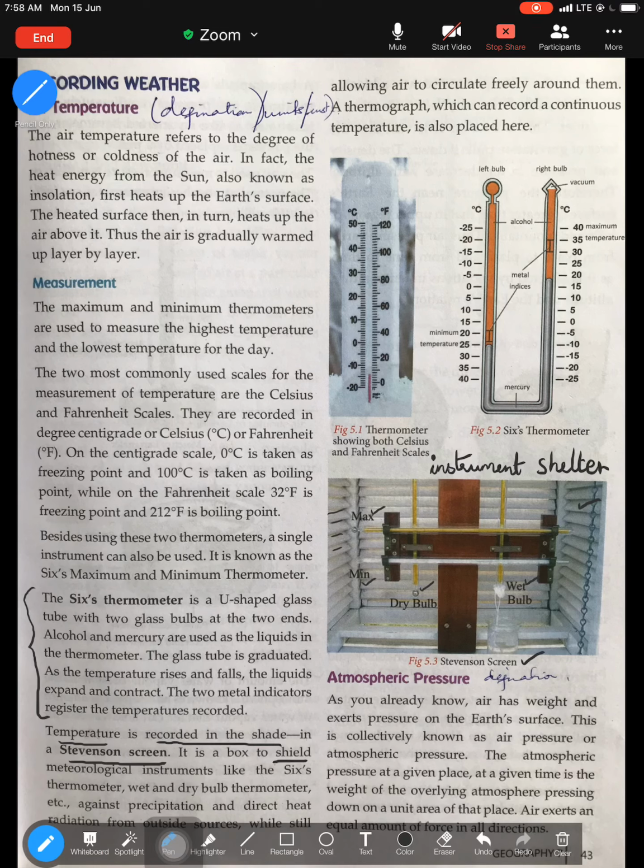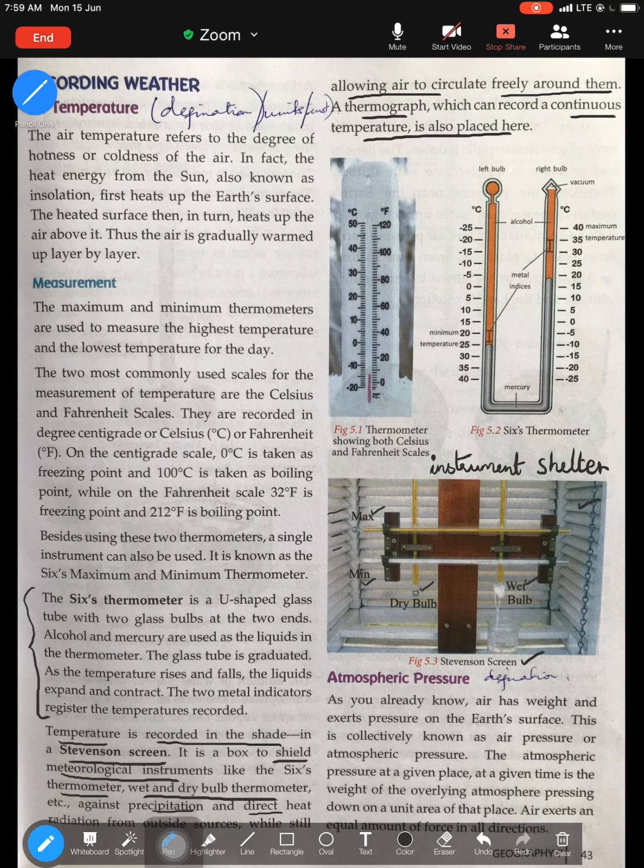Shield means to give protection to the various instruments like Six's thermometer, wet and dry bulb thermometer, even precipitation, from direct heat from the outside, while still allowing air to circulate freely around them. A thermograph which records a continuous temperature is also placed. So you see thermograph kept there, you see wet and dry bulb, you see maximum, minimum. Most of the instruments are kept inside the Stevenson screen.